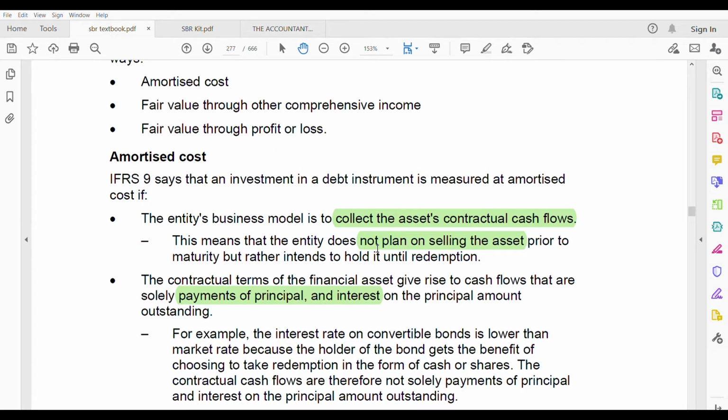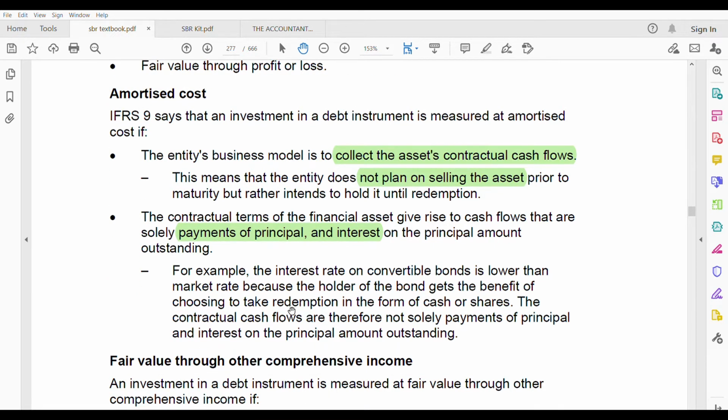Okay, and the payments you are receiving are only the principal amount and the interest on that principal amount. One example is given so that you better understand. The interest rate on a convertible bond, so they are talking about a convertible bond here, is lower than the market rate. Why? Because the holder of the bond gets the benefit of choosing to take redemption in the form of cash or shares. See, when you are converting the bond,